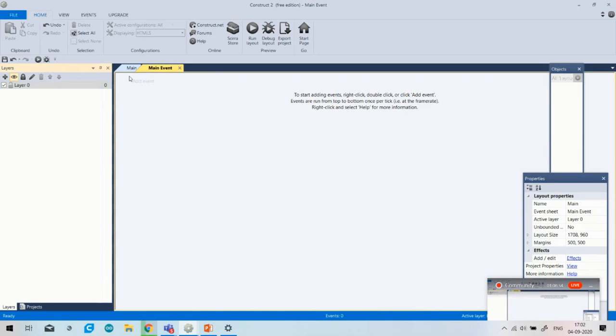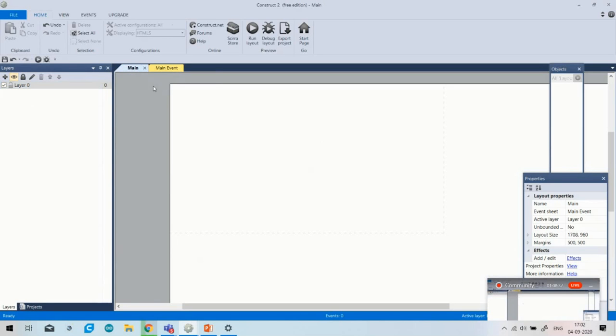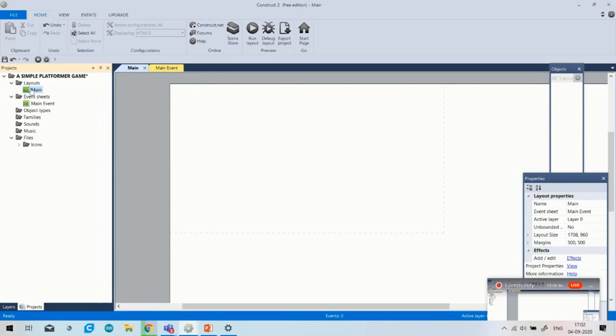Okay, so let's start with the main event. Okay, so I have clicked on the main. As you see, when I click on the main, which is our layout, the layout properties are available here. So you have to change the layout size as per your game. If you have to play on your mobile, you have to write some other layout size. If you have to make the game for laptop size, you just simply change the layout size.